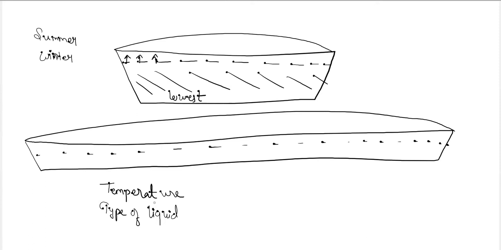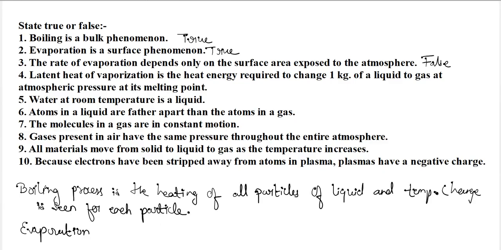So the nature of liquid is also very important here. Hence the answer for the third statement, which is the rate of evaporation depends only on the surface area exposed to the atmosphere, is false. Next, latent heat of vaporization is the heat energy required to change 1 kg of a liquid to gas at atmospheric pressure at its melting point. So this statement is also false, because the definition of latent heat of vaporization is not this.